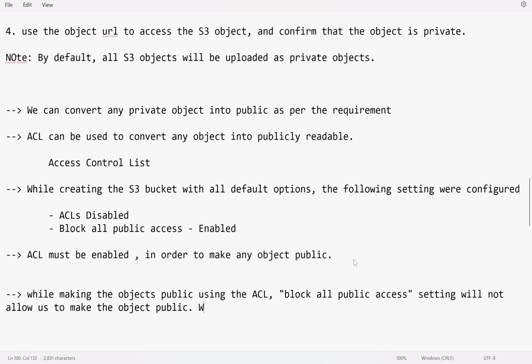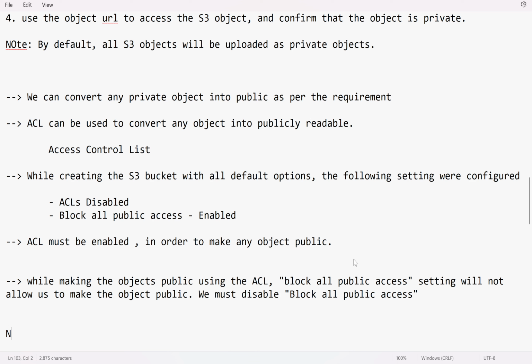So we must disable the block all public access option also. And the most important point here is disabling block all public access setting will not make your objects public automatically.